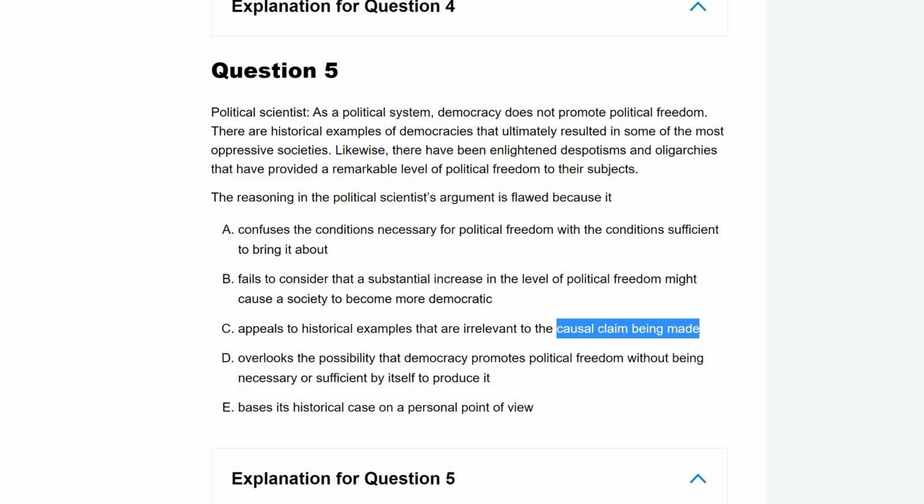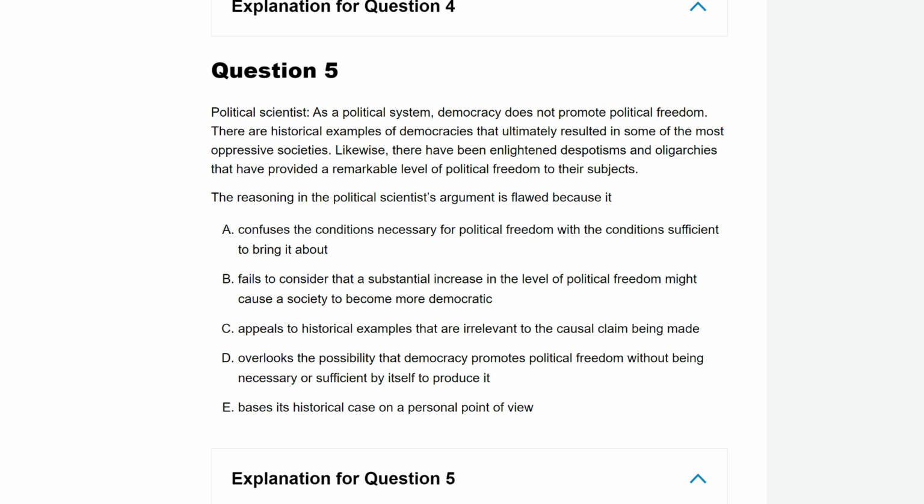But then it went too far. It used an extreme word, irrelevant. And you cannot assert that these examples are totally irrelevant to the argument being made. No, it is relevant that democracy doesn't always promote freedom, or that despotism, dictatorship, can sometimes have political freedom. That's definitely relevant to the argument. So it ruined its entire answer with one word, too extreme. D instead incorporated these examples and said, look, you're right. Sometimes democracy isn't necessary. You're right, fine, despotism can sometimes work and give political freedom.